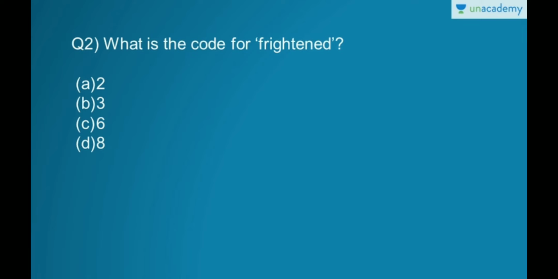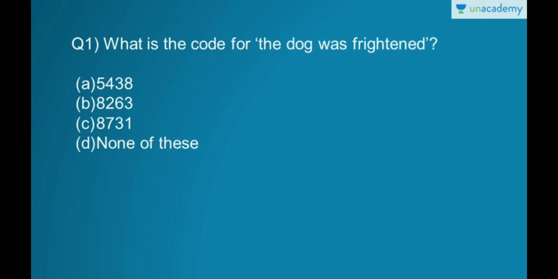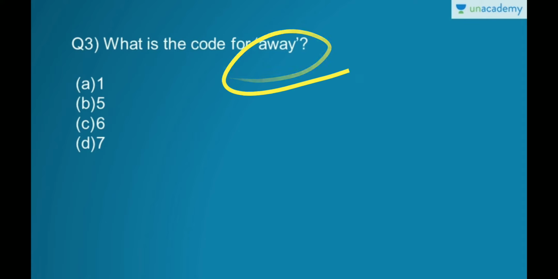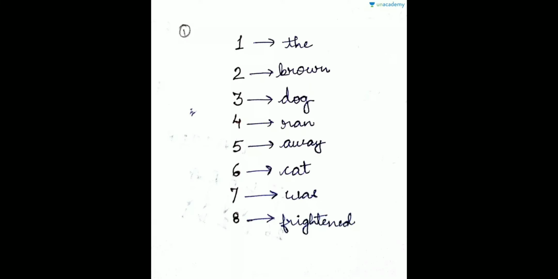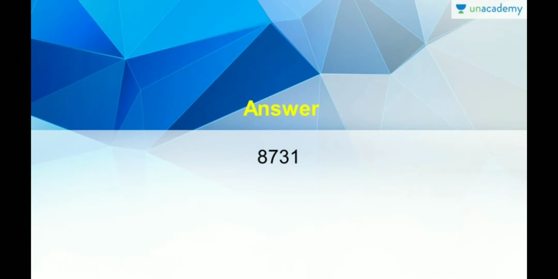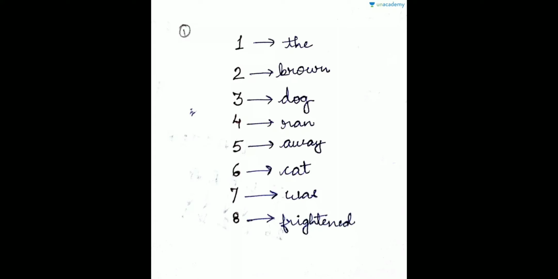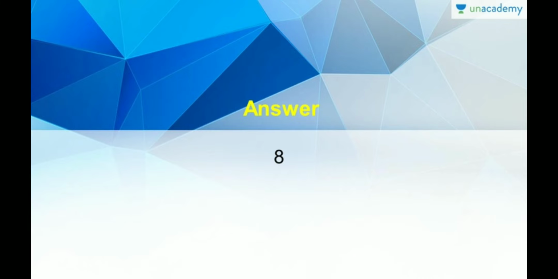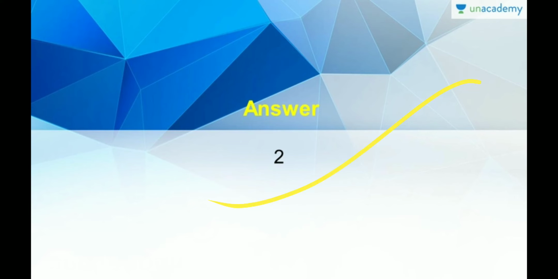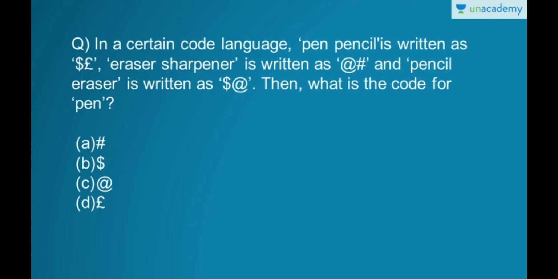Okay, now the next question is, what is the code for frightened? It is 8. So our answer is option D, that is 8. Now the next question is, what is the coding for away? Away is 5. So our answer is option B. Now the next is, what is the coding for brown? Brown is 2. So here our answer is option A, that is 2.